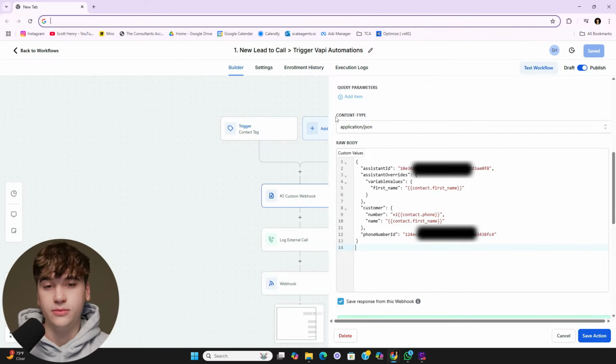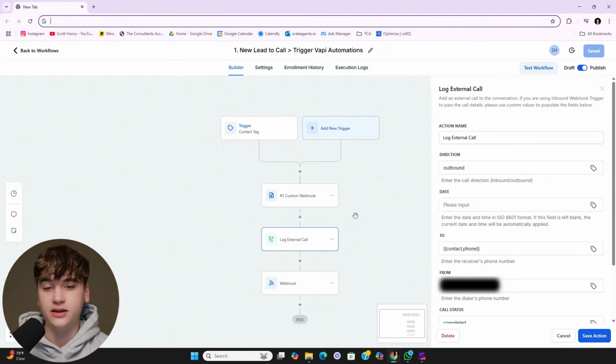And also, almost forgot to mention, under content type, put application/JSON, and this basically just explains how exactly this information is formatted. And this last part down here, save response from this webhook. You don't have to do this. This is really just to see the different payloads that are going out in case you do want to do any backend diagnostics.